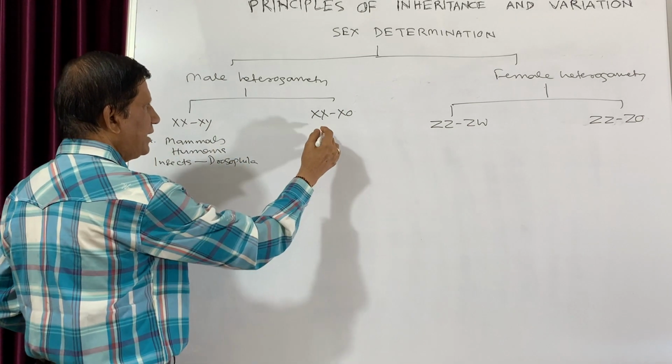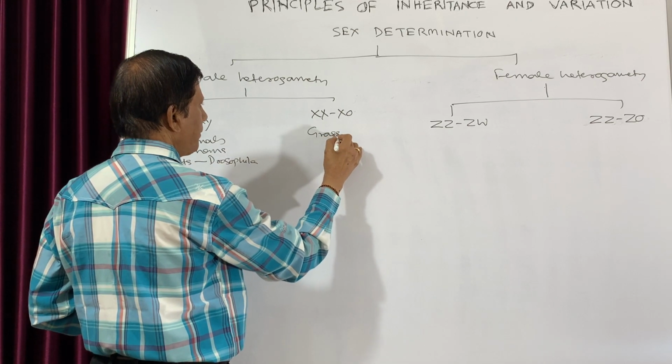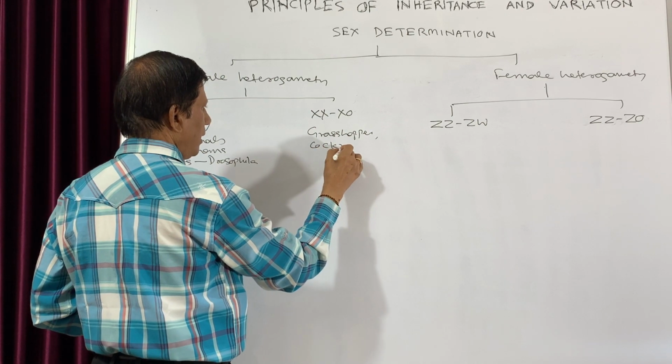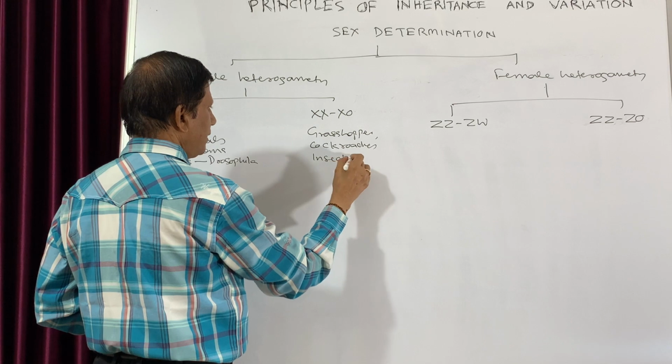While the XX-X0 type takes place in case of grasshopper, cockroaches, and some insect bugs.